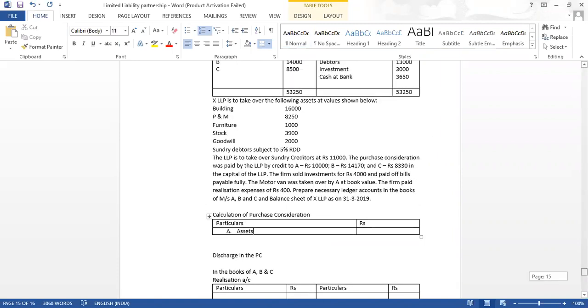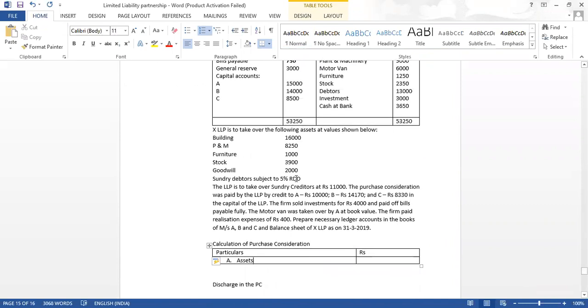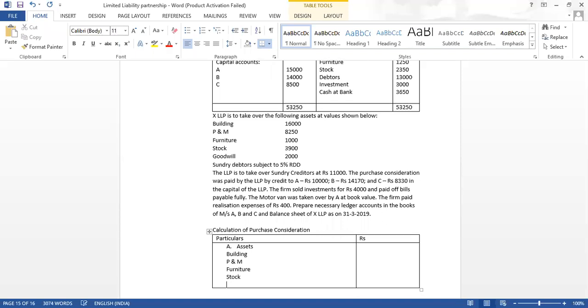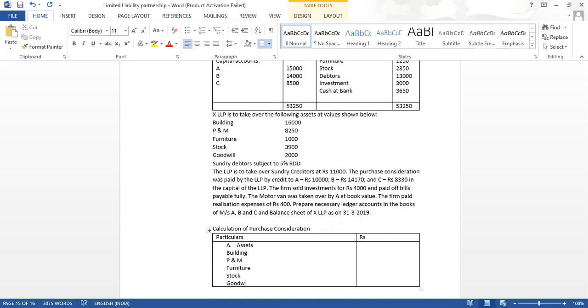They have given them here, so I am writing them all: building, whose value is given and I will write later, plant and machinery, furniture at revised values, stock, goodwill.